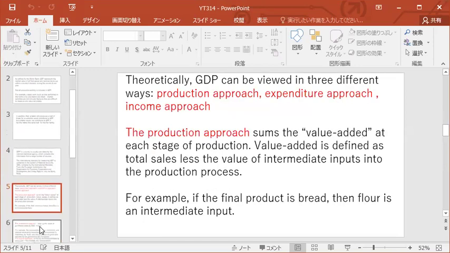Theoretically, GDP can be viewed in three different ways: the production approach, the expenditure approach, and the income approach. The production approach sums the value added at each stage of production. Value added is defined as the total sales less the value of intermediate inputs into the production process. For example, if the final good is bread, the flour is an intermediate input.